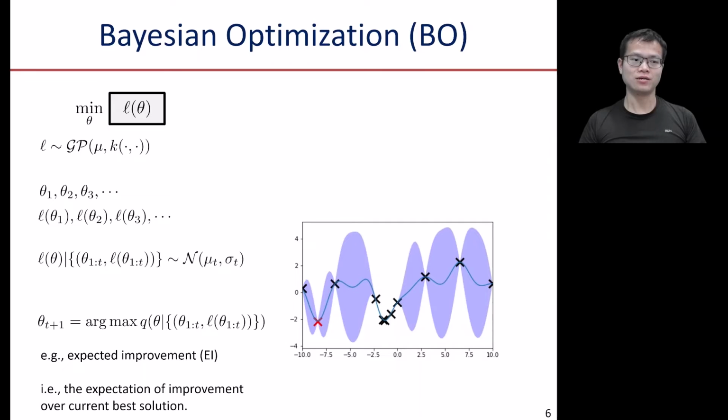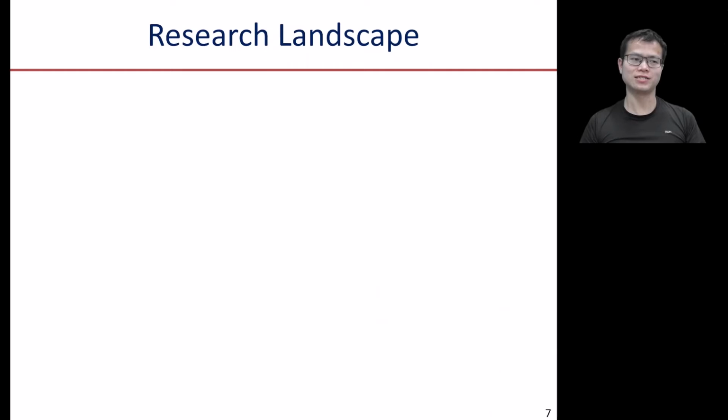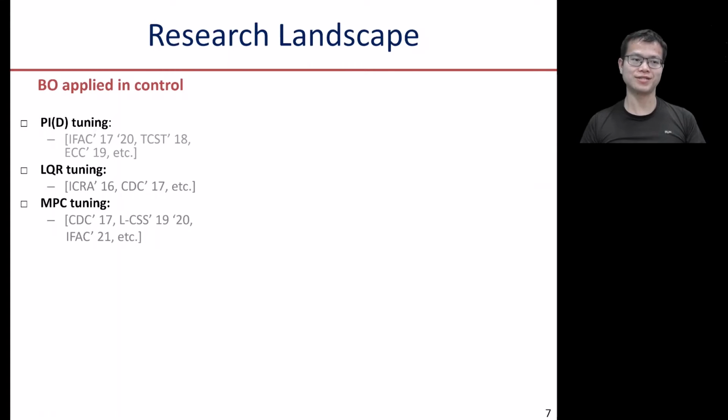For example, one common acquisition function is the expected improvement, which is defined as the expectation of improvement over the current best solution. It's not surprising to find more and more applications of BO in control systems. Let me list a few of them: PI tuning, LQR tuning, MPC tuning, set points or design parameters optimization.